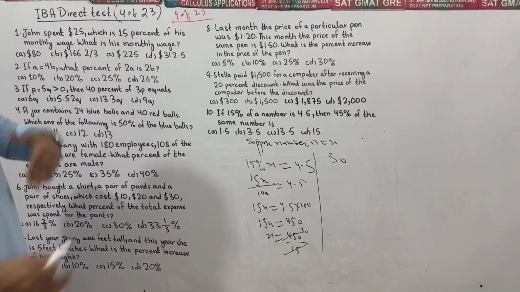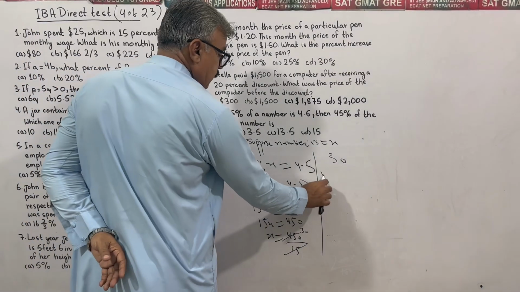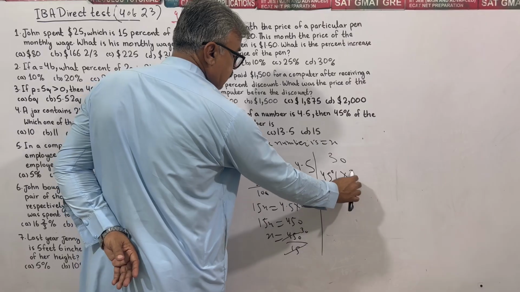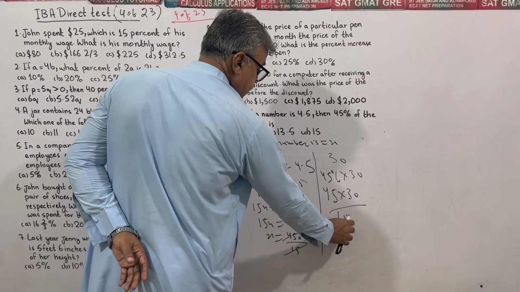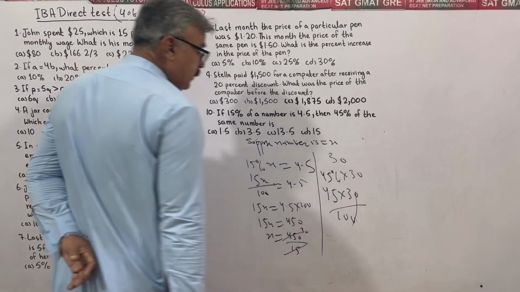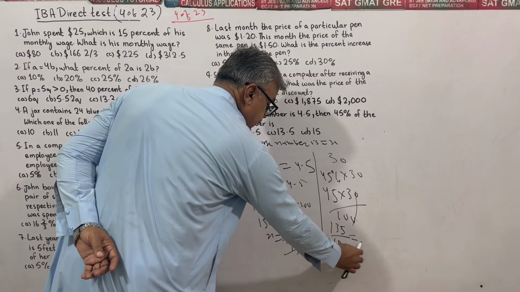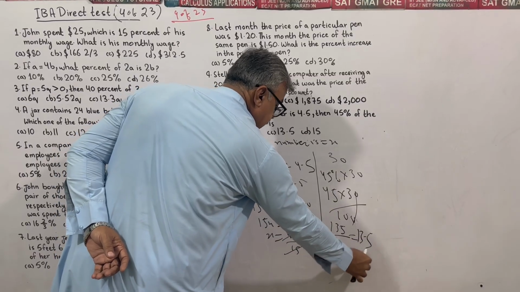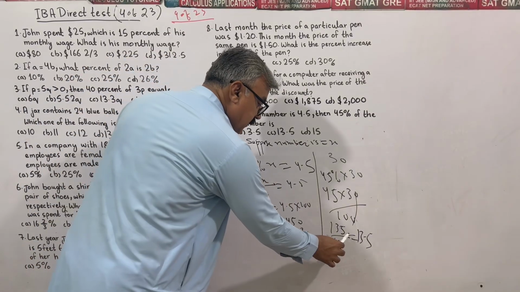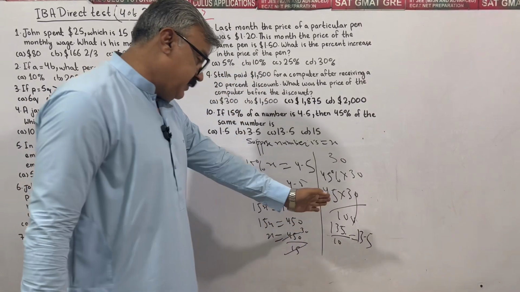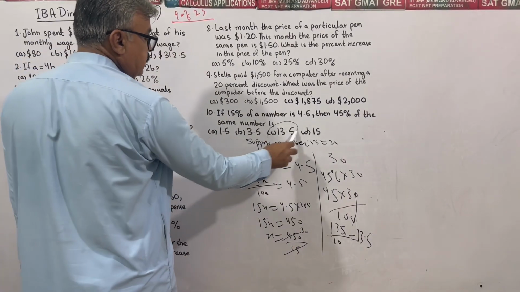We have been asked to find its 45%. So what is 45% of 30? Let's see and find out. 45 times 30 divided by 100. Cancel out the zeros, 3 into 45 becomes 135 divided by 100, or 13.5. Dividing by 10 or 100, the decimal point shifts one digit towards the left, giving 13.5. So our answer in that case is 13.5.